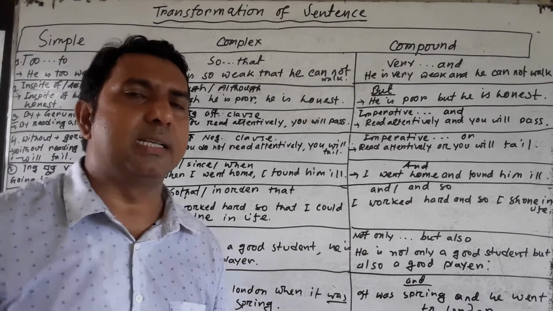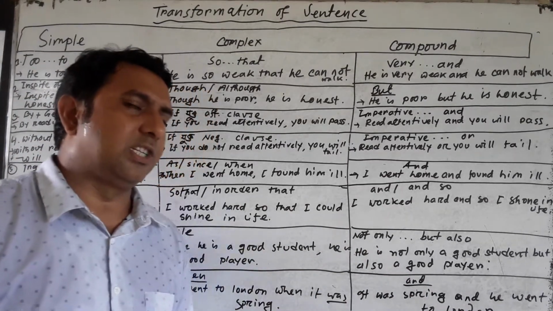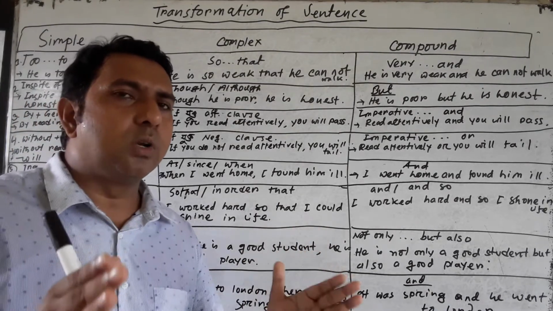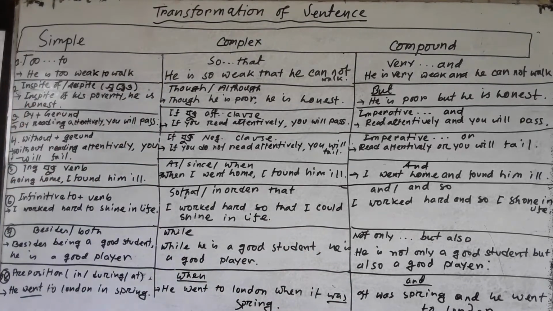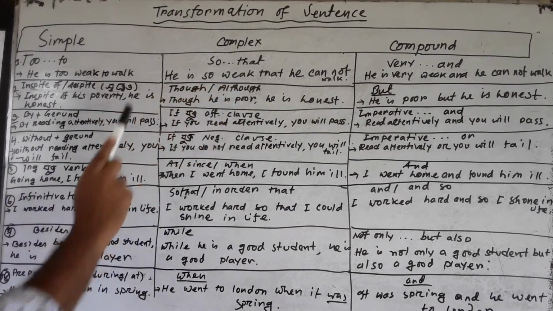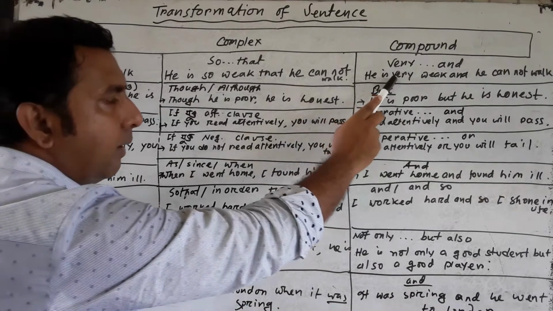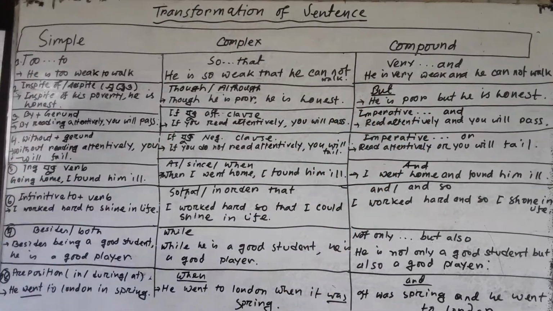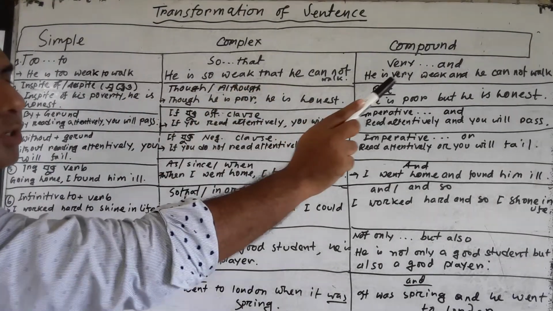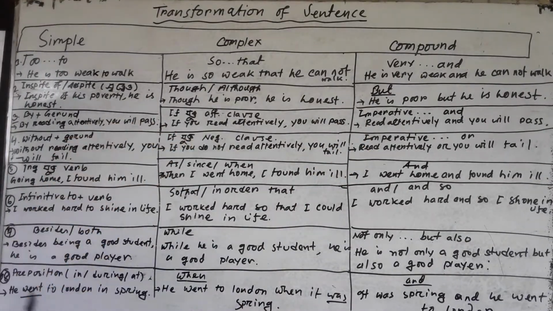So my dear young learners, I think you are following my lecture. Okay, let's see which rule is given in rule number 1. My dear learners, in rule 1 I have written 'too... to'. That means if a simple sentence has too... to, then in a complex sentence so... that will be used, and in a compound sentence very... and will be used. I have given one example here, that is: He is too weak to work.